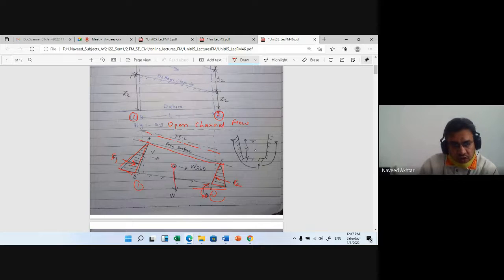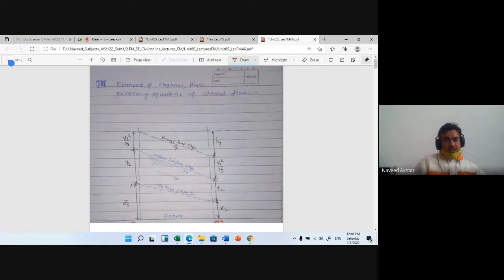There are two components of W: W cos theta and W sin theta. The horizontal component is W sin theta, and the vertical component is W cos theta. This is theta. This P is nothing but the wetted perimeter of the considered channel, and Y is the depth of your channel. So these are the relevant parts of your channel section.